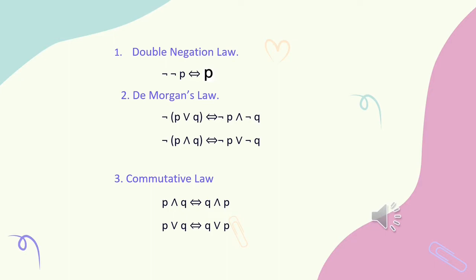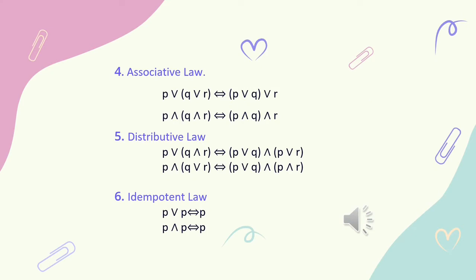Commutative law is the change of position, not the symbol. For example, P and Q will become Q and P, while P or Q will become Q or P. Next, associative law. If you want to use this law, we have to make sure that the symbols, AND or OR, are the same. Then we can move the bracket. For example, P or (Q or R) will become (P or Q) or R.